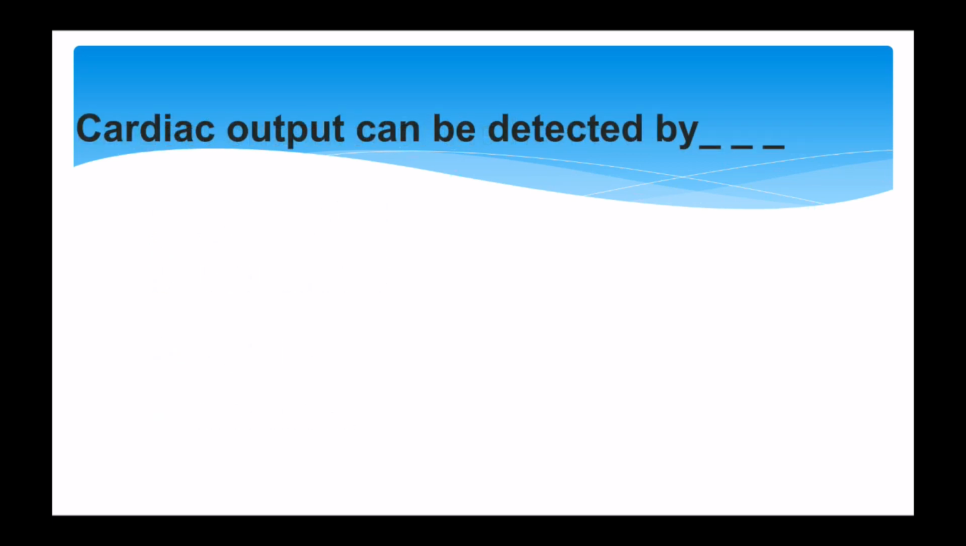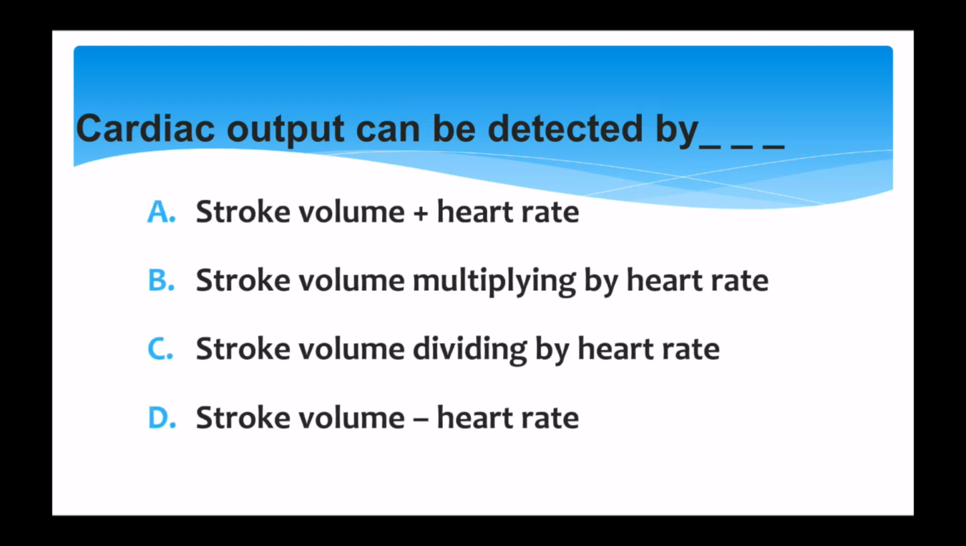Next question, the cardiac output can be determined by, and the options are stroke volume plus heart rate, stroke volume multiplied by heart rate, stroke volume divided by heart rate, or option D, stroke volume minus heart rate, and the correct answer is option B, stroke volume multiplied by heart rate.